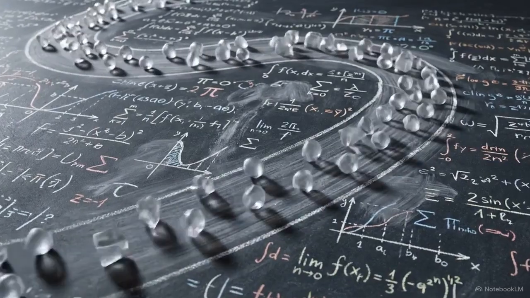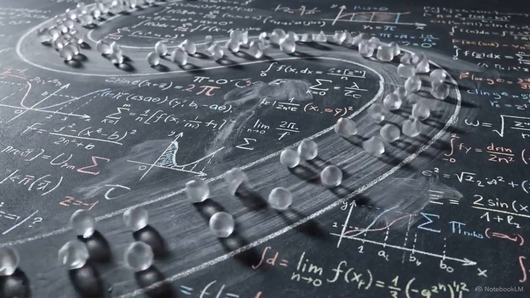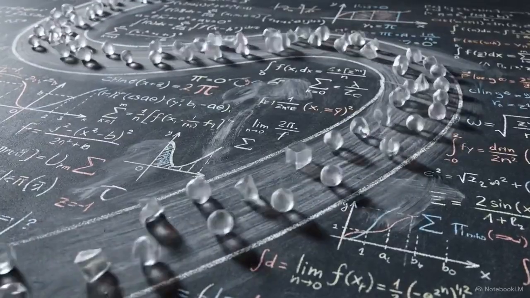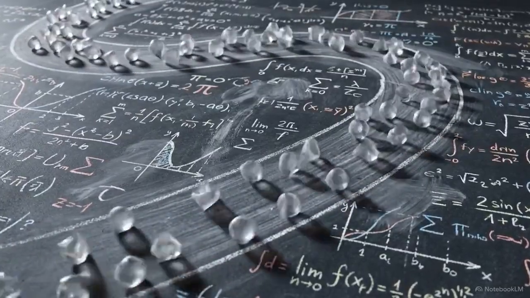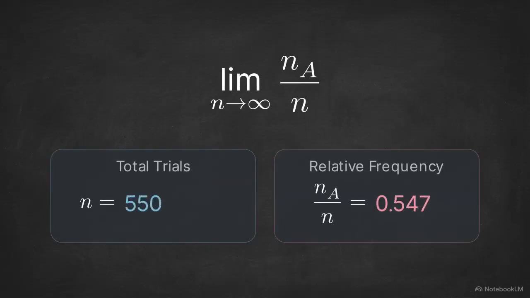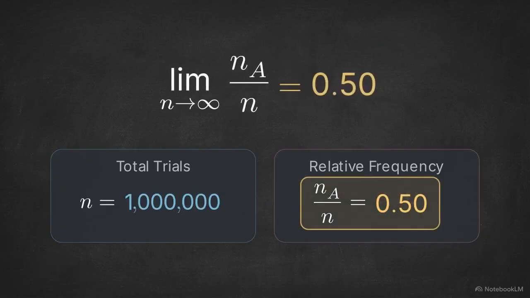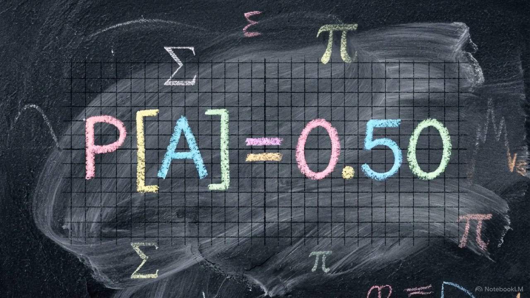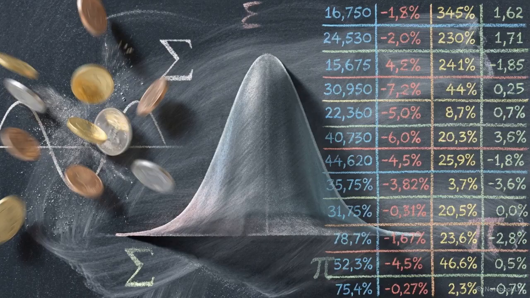The critical question is what happens to this volatile ratio when an experiment is run continuously, thousands or millions of times. As the number of trials, n, approaches infinity, the relative frequency ratio stops fluctuating and converges mathematically to a stable limit. This stabilized convergent limit is the formal probability of the event. Through this relative frequency limit, infinite and unpredictable physical trials harden into precise, reliable mathematical values.